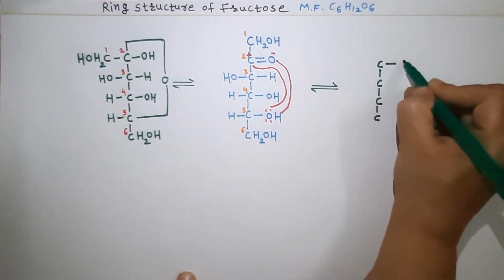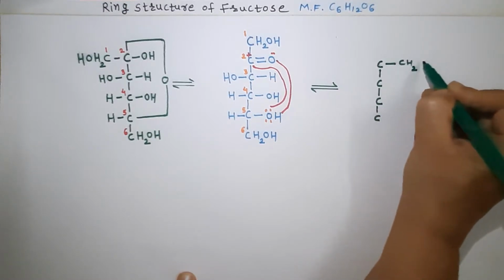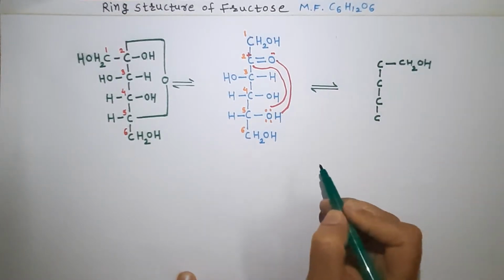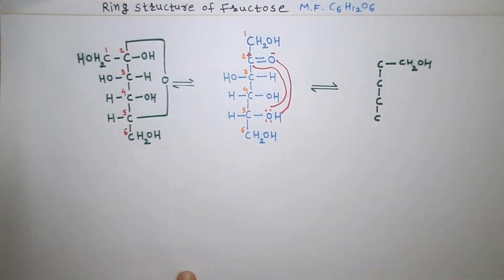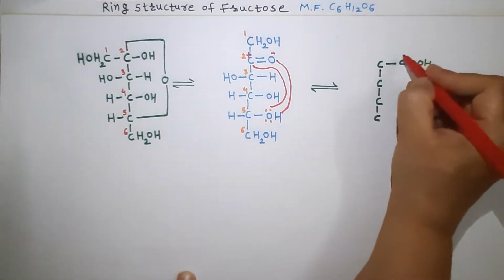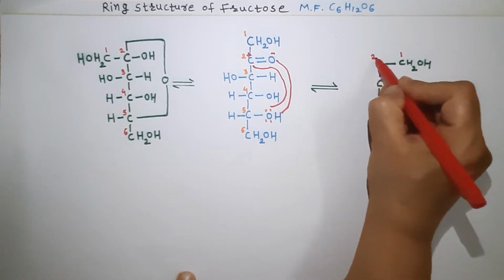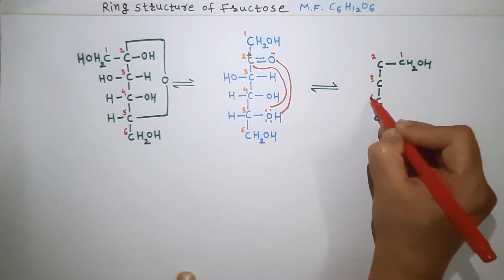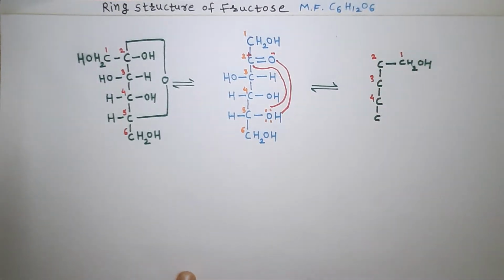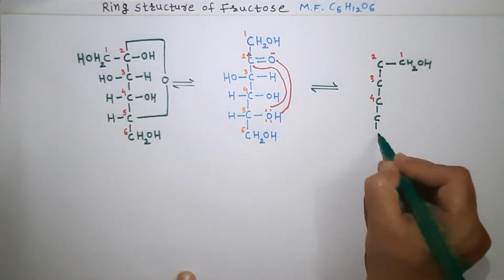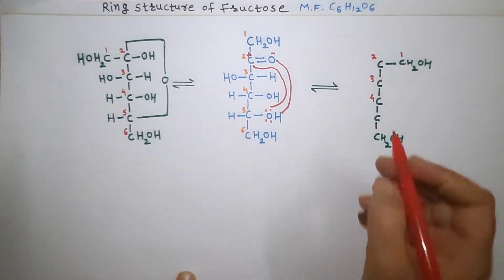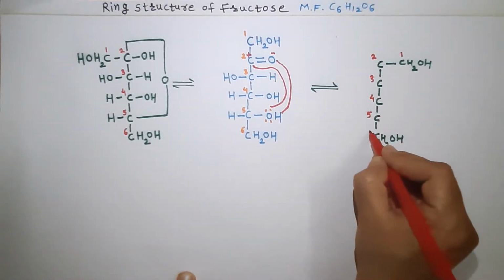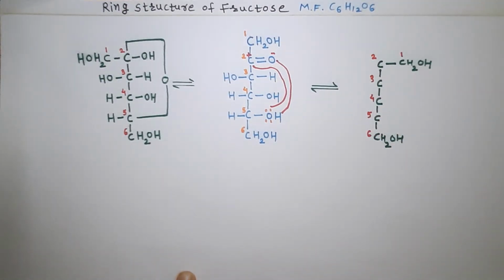This is carbon number 1, it is 2, 3, 4, this one is the 5, and the last is CH2OH. These are the fifth and sixth carbon atoms.